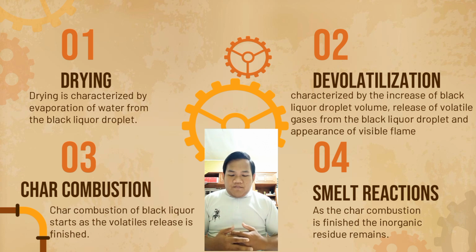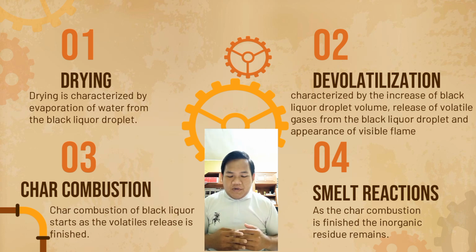The third stage is char combustion. Char combustion of black liquor starts as the volatile release is finished. Often the combustible material remaining after the volatile release is termed fixed carbon. Fixed carbon does not include inorganic ash. In laboratory tests char combustion starts when the visible flame is extinguished.